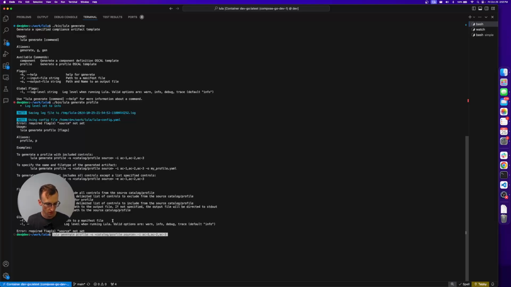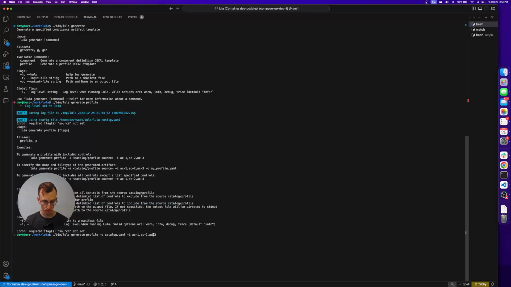And so if we run Lula generate profile, we can pass in a source with the -s flag, which you see here, -s, catalog, profile source. We'll pass in just a placeholder for the moment, catalog.yaml. And then -i is the included list of controls that you want to include from this. So it could be includes, as denoted here with -i.